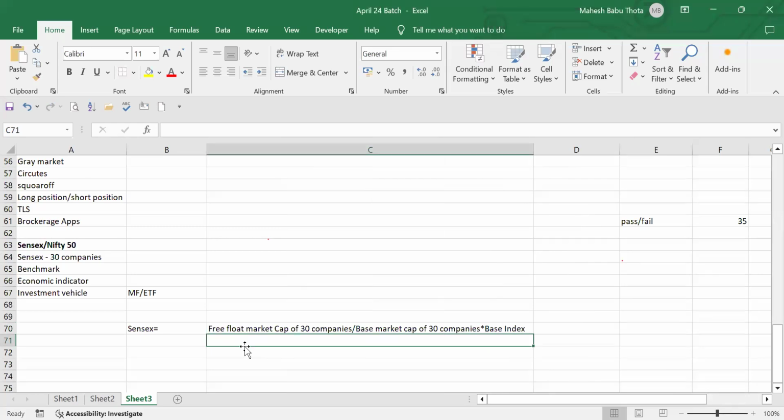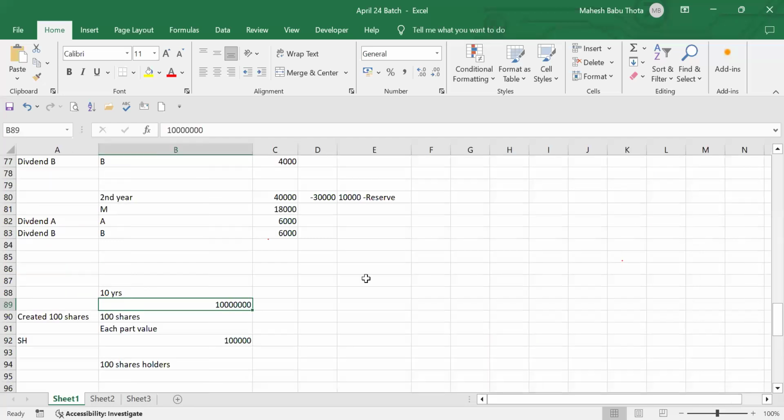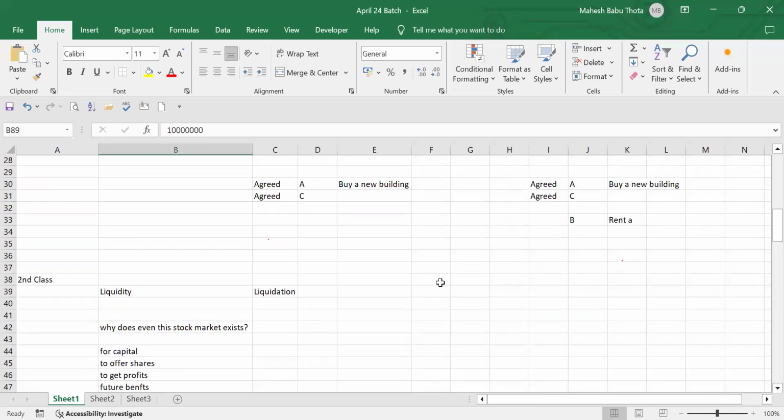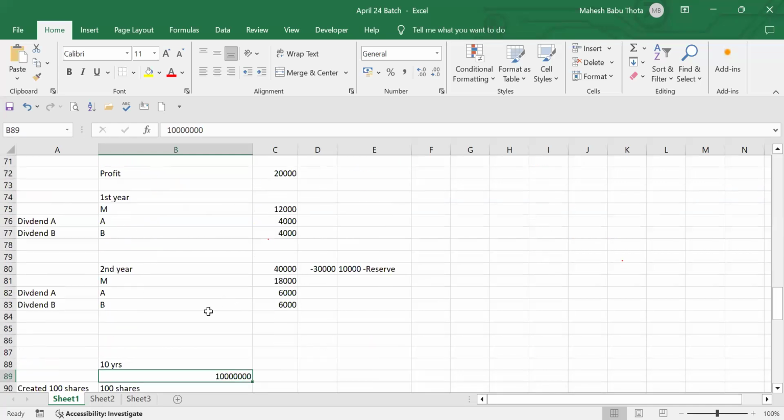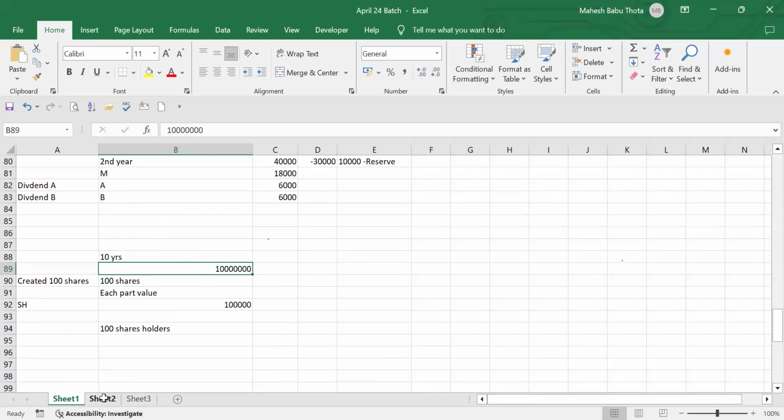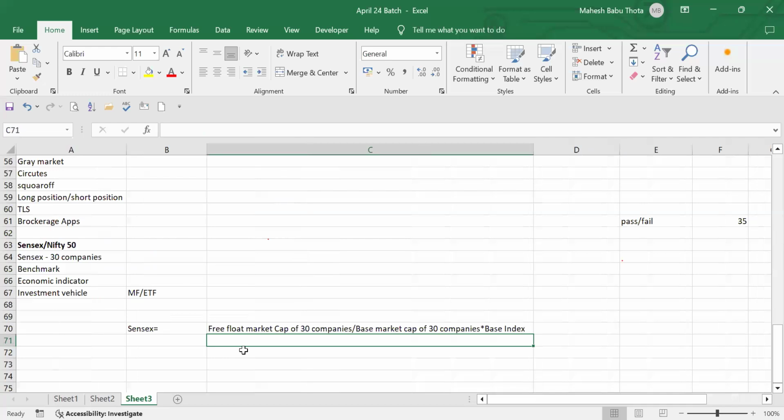Okay. Now we will discuss one by one. What is free float market capitalization? On the first day, we spoke about promoters' holding and public holding. Do you guys remember? Promoter shareholding, public shareholding, minimum shareholding norms. Yes, Mahesh. So what is the minimum shareholding norm for the public and promoters? Promoters should not have more than 75%, which means at least 25% should be available for the public. That's the minimum shareholding norm, right?